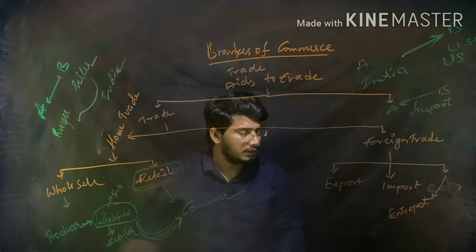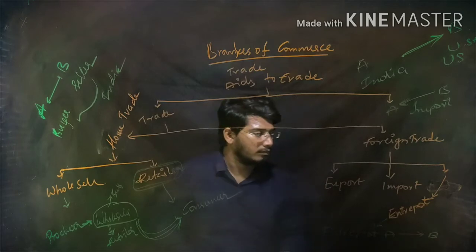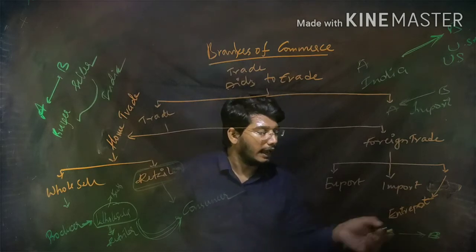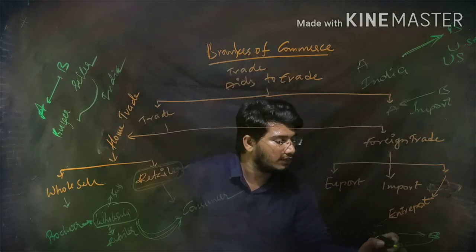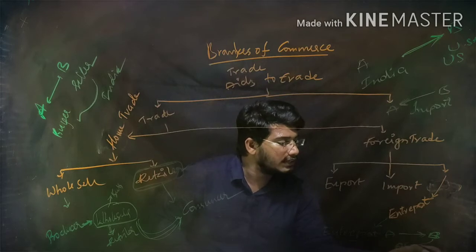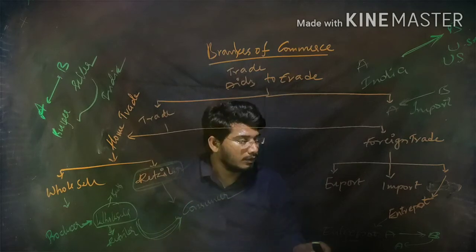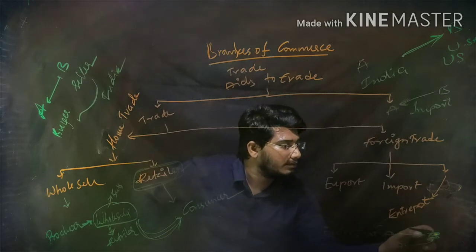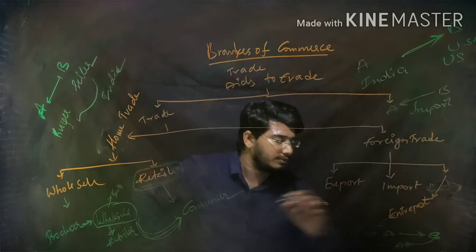In entry port, A will buy goods from B, and after buying, the goods are with A, and A will sell the same goods to C. Got it?